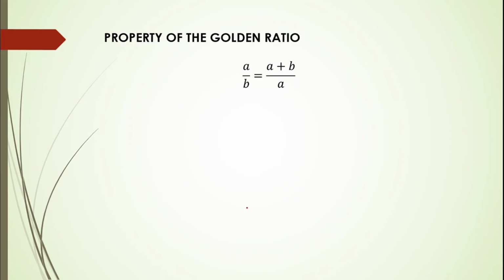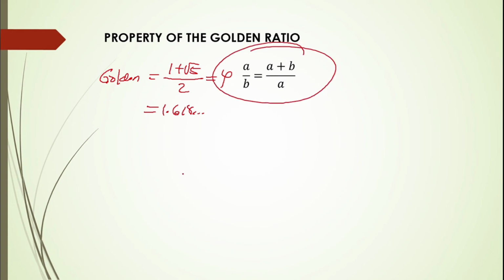So how could we get the golden ratio? The golden ratio is equal to 1 plus the square root of 5 over 2, which is our phi. So our phi is equal to 1.618 and so on. By the use of this golden ratio property, we could derive the golden ratio. So we have here A over B is equal to our phi.